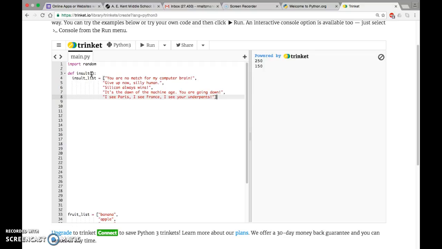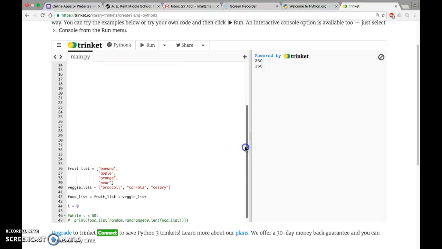Now these are my various insults, right? I've got a list of insults, and you can imagine a much longer list. You can just keep adding insults if you like. Try to make them somewhat reasonable. You look at my thumb. Gee, you're dumb. Okay. So here are my insults, and now that I've got my list of insults, the program is going to, I have to go back to that tab level. I want to return a random insult.